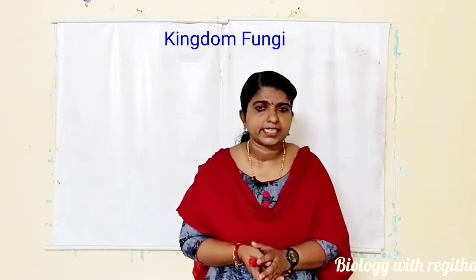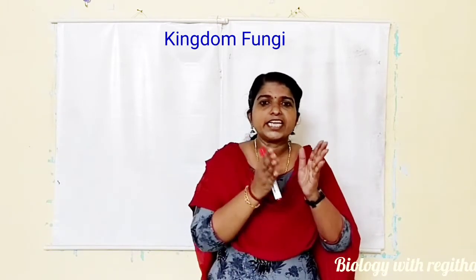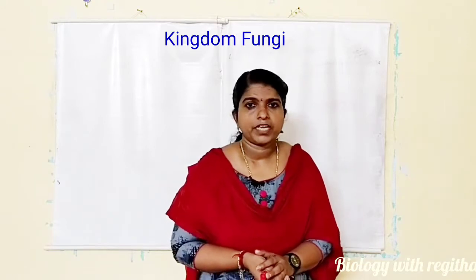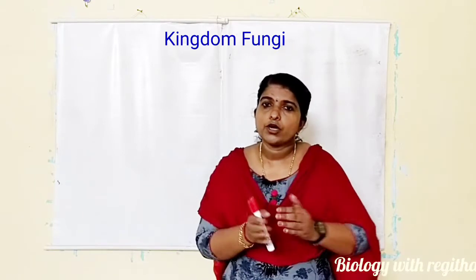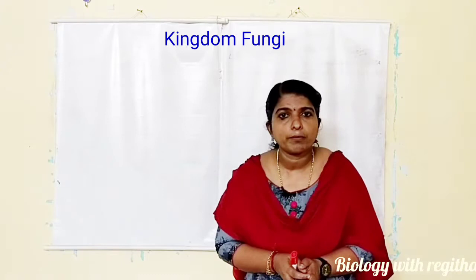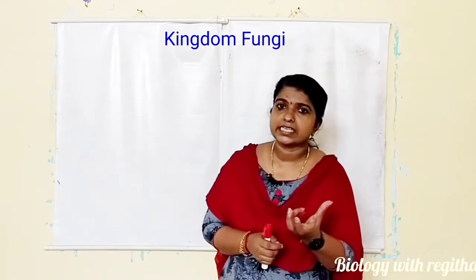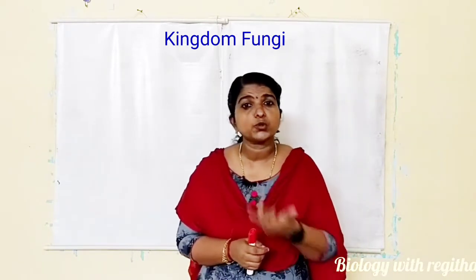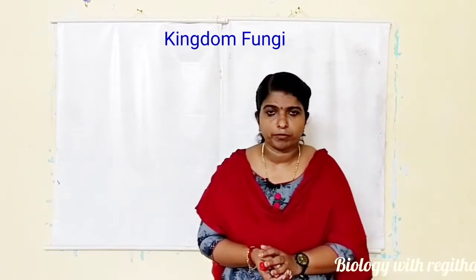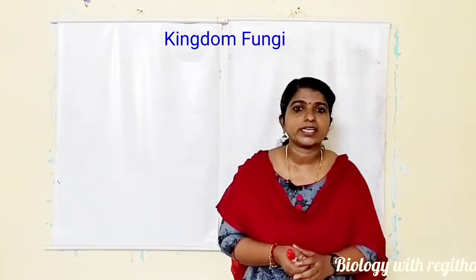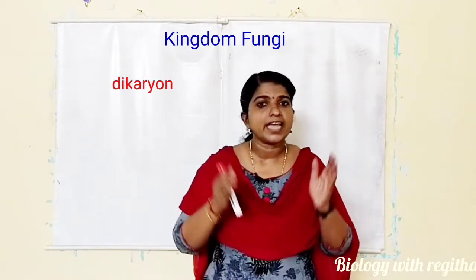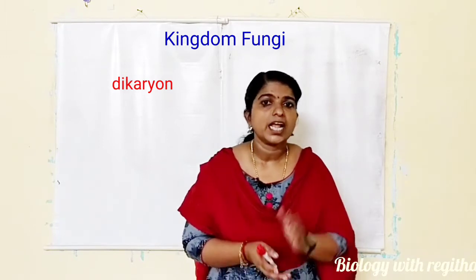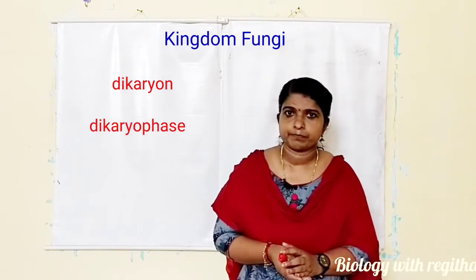But in some cases, an intermediate stage will occur. That is, the karyogamy is not immediately followed by plasmogamy. As a result, cytoplasm with the 2 nucleate condition will be formed. This condition is known as dikaryon, and that stage is known as dikaryophase.